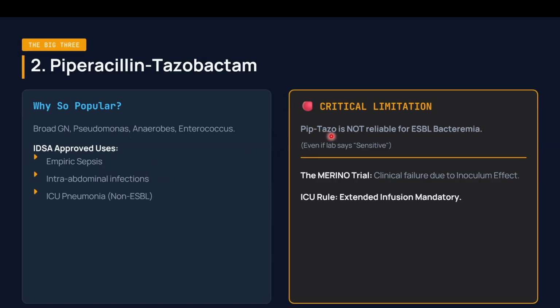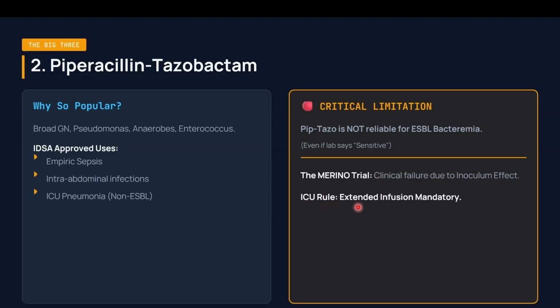The clinical limitation is that piperacillin-tazobactam is not reliable for ESBL bacteremia. Even if the lab says sensitive, the MERINO trial shows clinical failure due to the inoculum effect. It can still be used for urinary tract infection and gallbladder infection, where the inoculum is low. Otherwise, it has a high clinical failure rate.